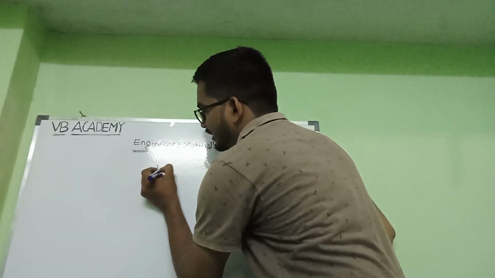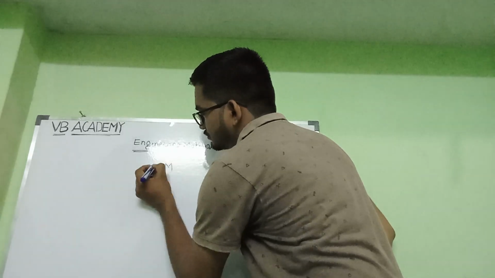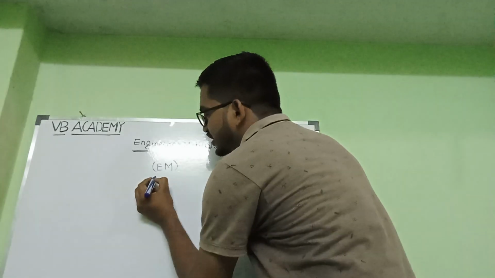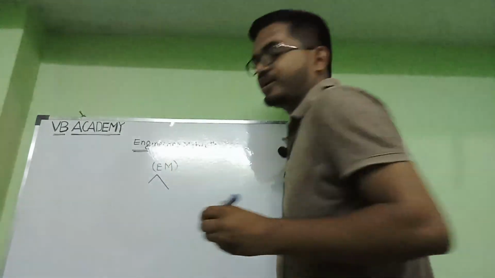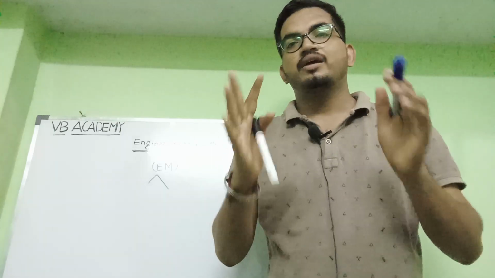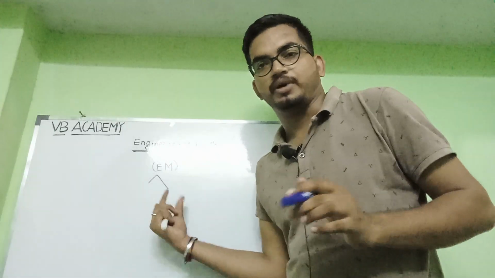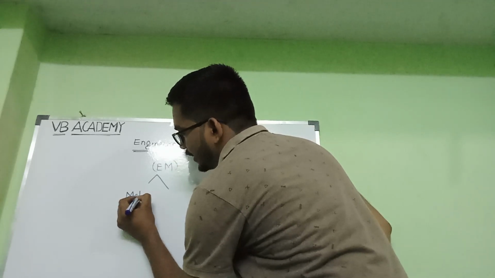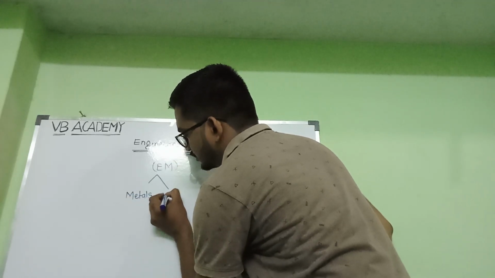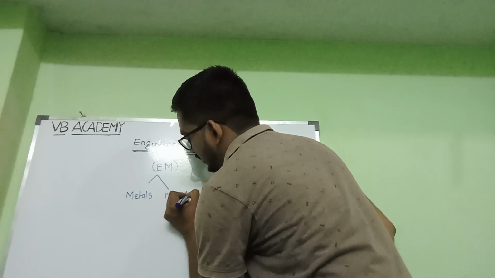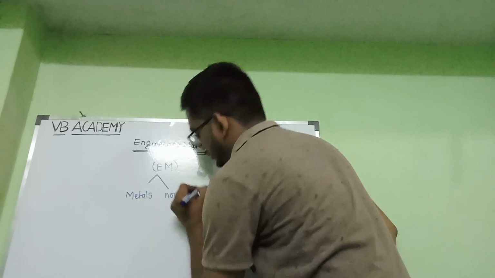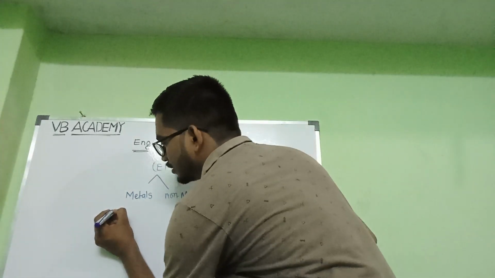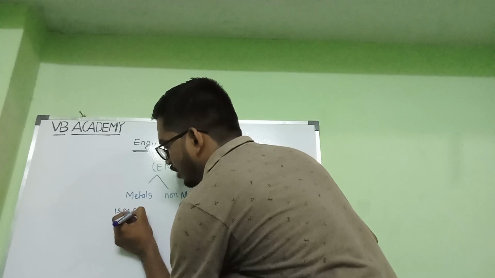What we basically call EM, engineering materials, are classified into two types. First is metals and non-metals. Metals and non-metals.